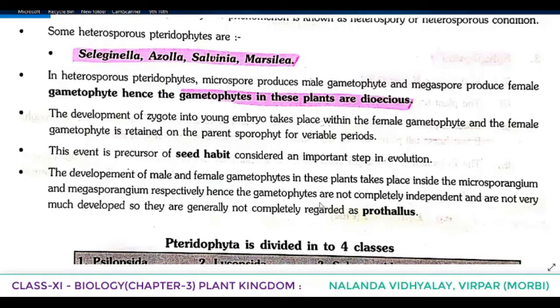The development of male and female gametophyte in these plants takes place inside the microsporangium and megasporangium respectively. Hence, the gametophytes are not completely independent and are not very much developed, so they are generally not regarded as prothallus. This is the exceptional point we are mentioning.